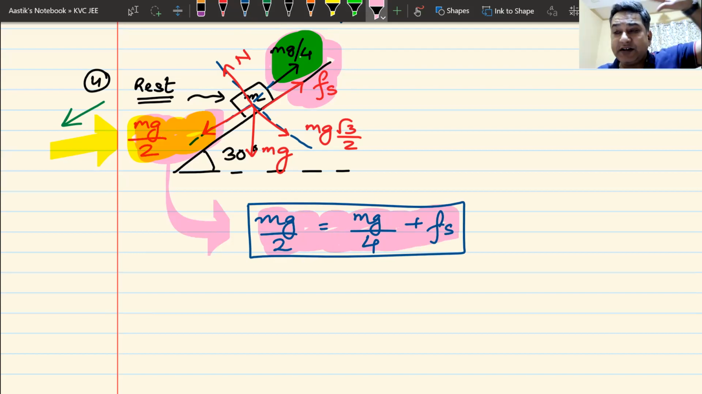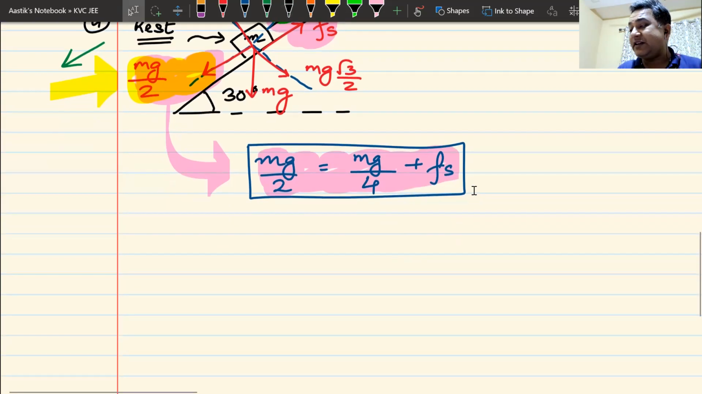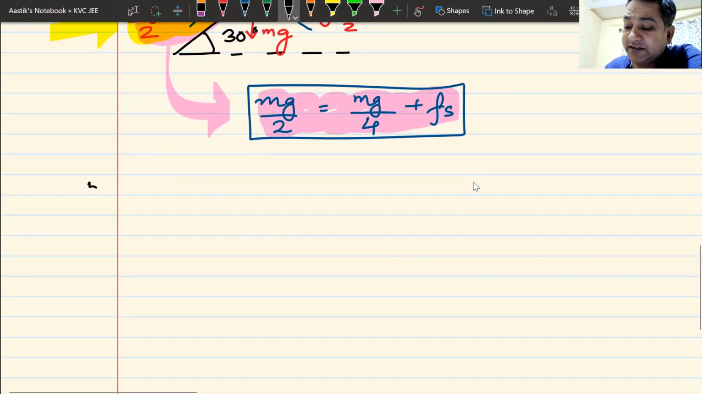Do we understand this? Can I have some raised hands that we understand this? Okay. Now in the next problem, why am I making so many problems on the same strategy? So that you understand that static friction is intelligent, it is self-adjusting, and what all things it can do.